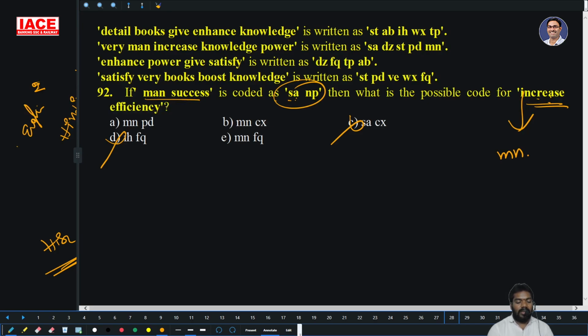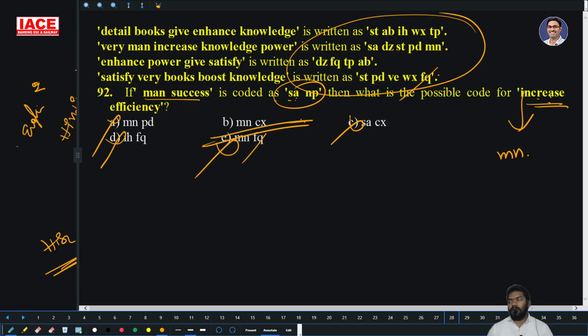What is the code for efficiency? Come on, what is the code for efficiency? Where is efficiency? They have not given efficiency, so they have not given the code also. PD is there, that cannot be the answer. CX, is there any CX chance? No. Is FQ a chance? Yes, FQ is a chance. That cannot be the answer. So option B is the right answer.